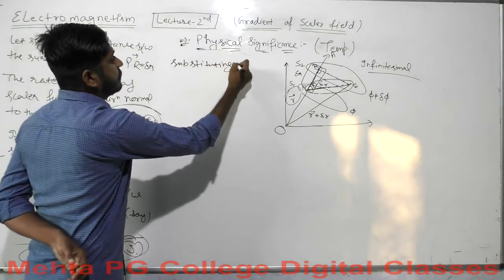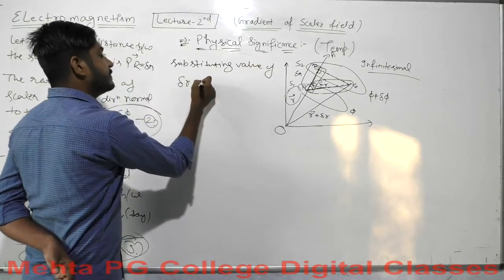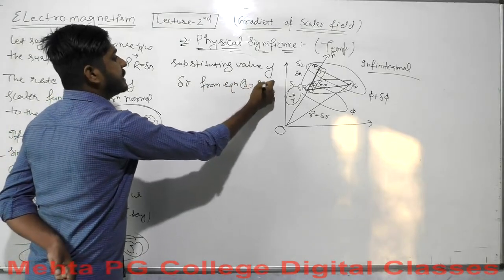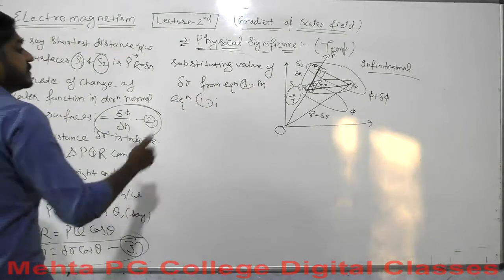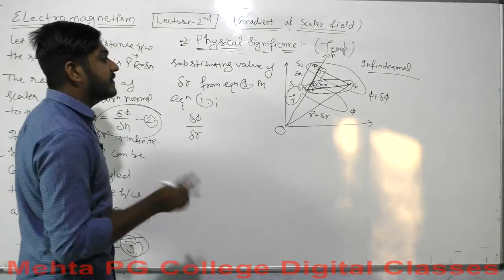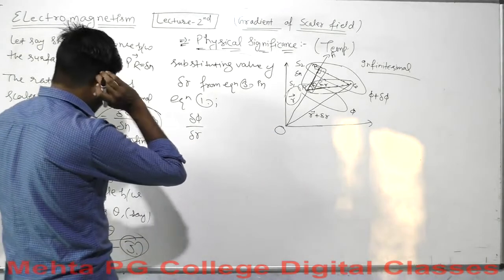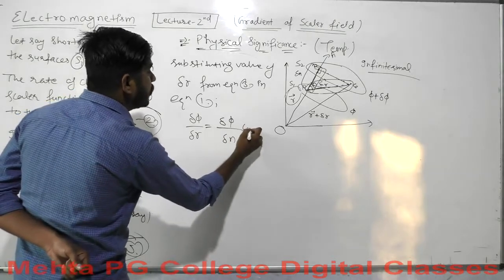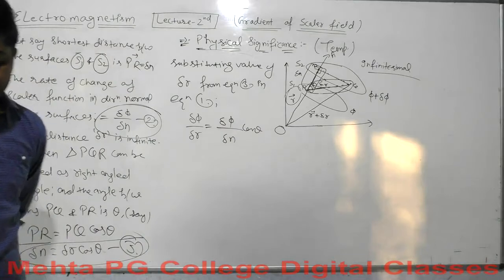Substituting the value of del r from equation 3 in equation 1. So what was equation 1? Equation 1 was del phi over del r, the rate of change of scalar function phi with respect to the point, with respect to the arm PQ. So del phi over del r will be del phi over del n cos of theta. Okay, so this is what we got.